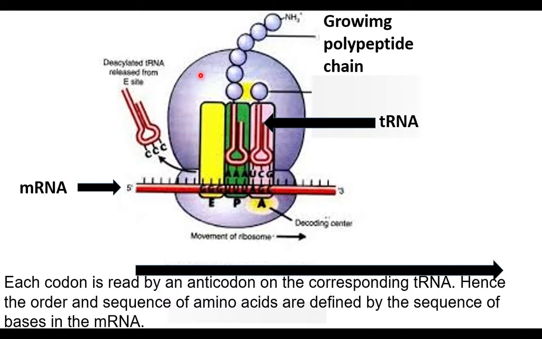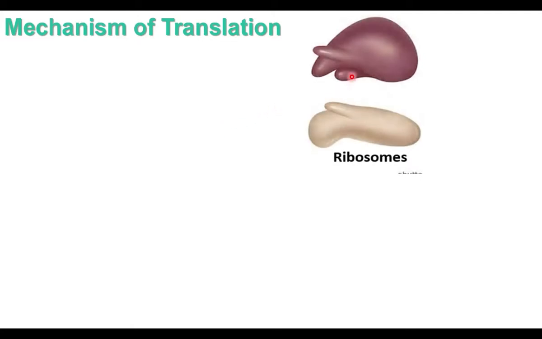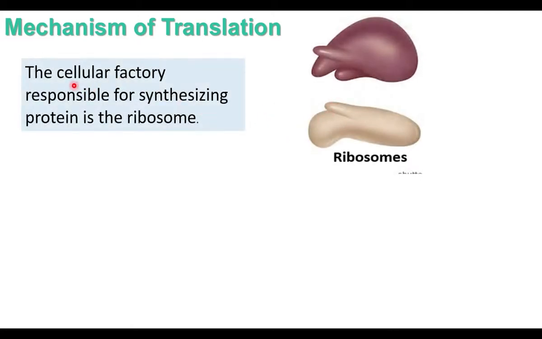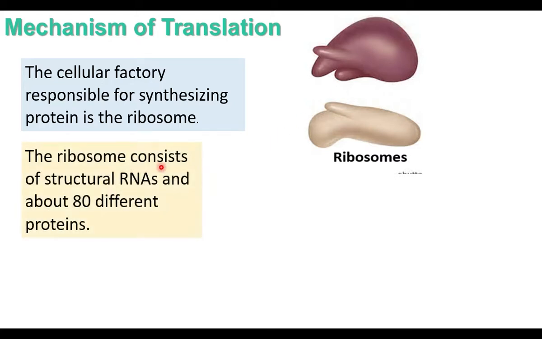A ribosome has 2 subunits, a larger subunit and a smaller subunit. Ribosomes are the protein factories. The cellular factory responsible for synthesizing protein is the ribosome. A ribosome is made up of ribosomal RNA and proteins. The ribosome consists of structural RNAs and about 80 different proteins.